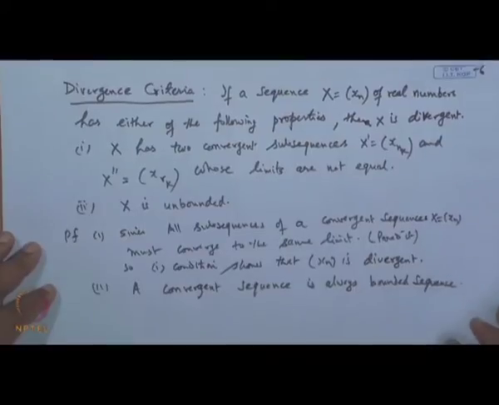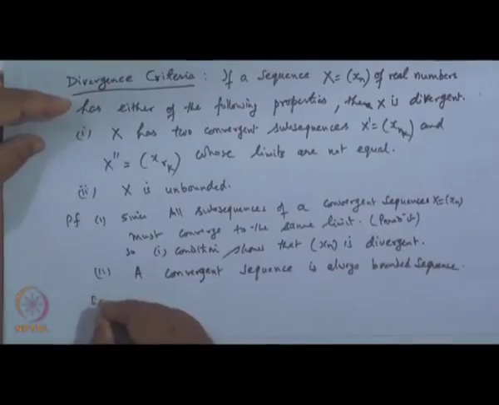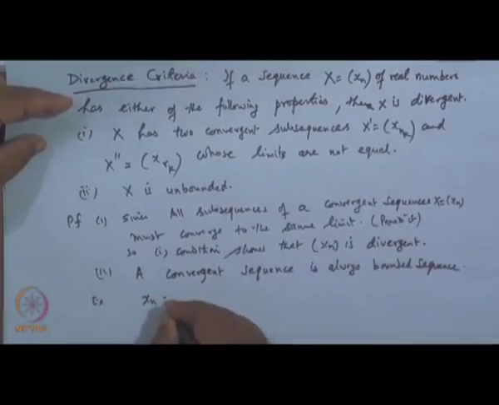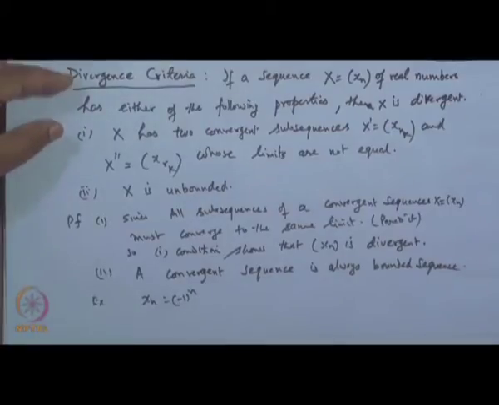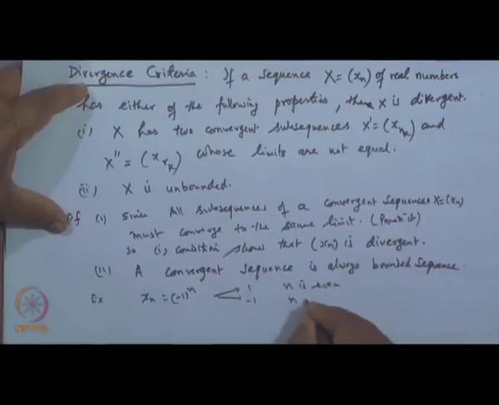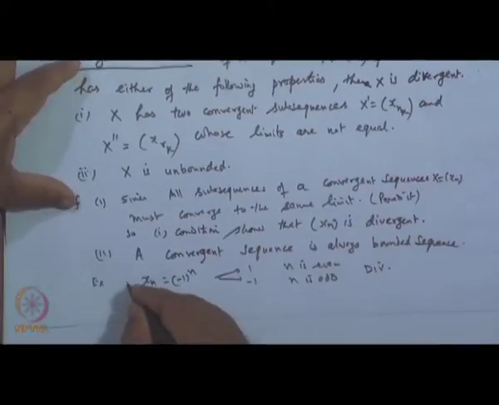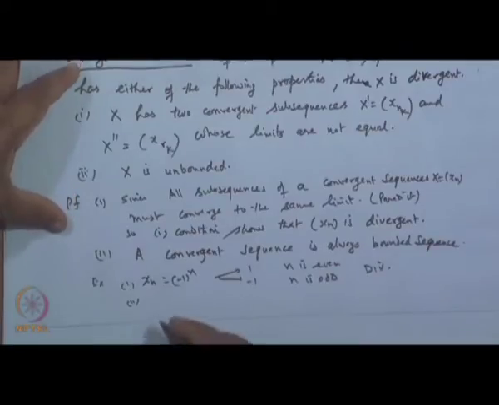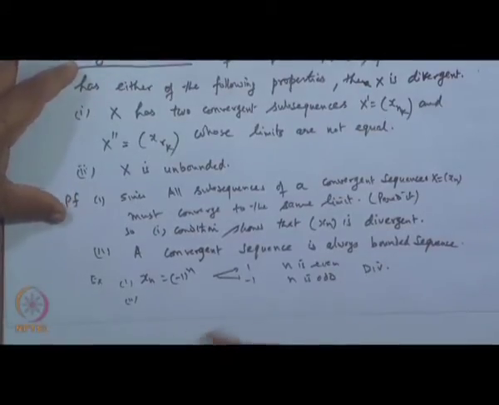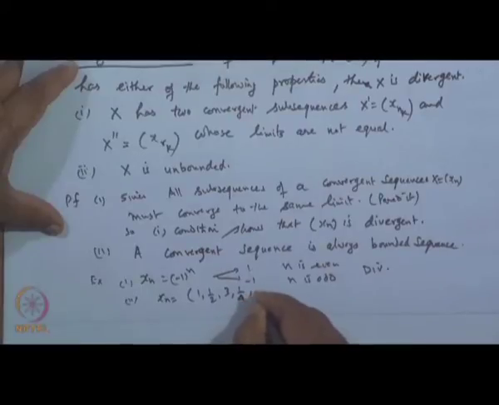So, for this criteria, I think we have already taken examples. For example, if we take a sequence x n which is minus 1 to the power n, then this has two limits, 1 and minus 1, when n is even and when n is odd. So, it is a diverging sequence. And second, if I take the sequence x n to be, say, like this: 1, half, 3, 1 by 4 and so on.